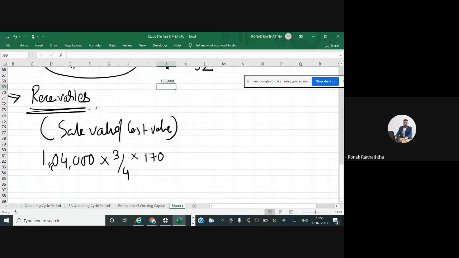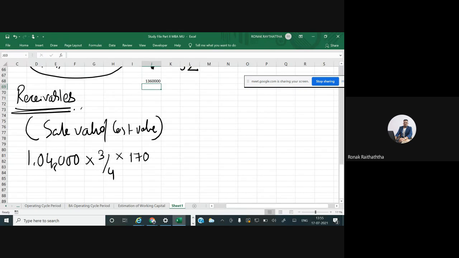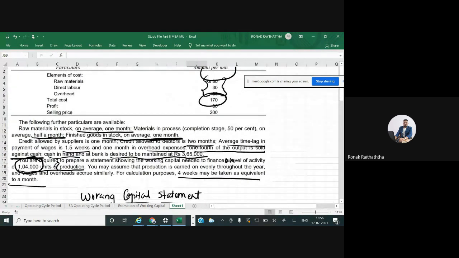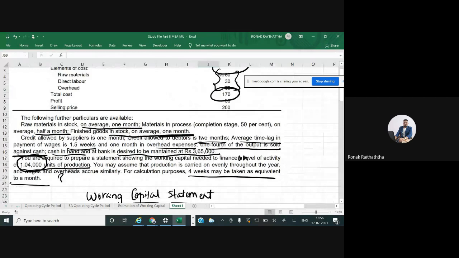Now, my friends, you are maintaining this receivables for how many number of periods? Now see, this much of money is for the entire year. हमें पूरा एंटायर ईयर का नहीं चाहिए. हम रिसीवेबल्स में कितने महीने के लिए पैसे ब्लॉक रखते हैं? We are maintaining the receivables, credit allowed to debtors is 2 months. Check it out, 2 months over here.